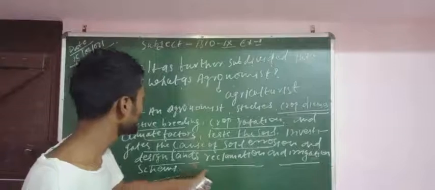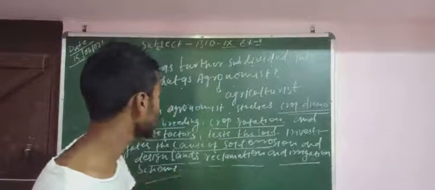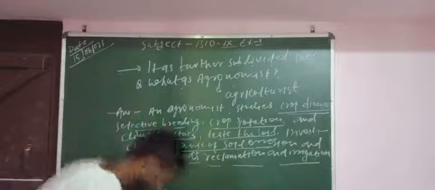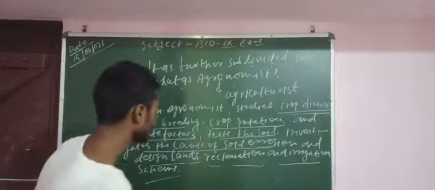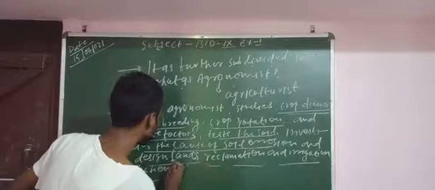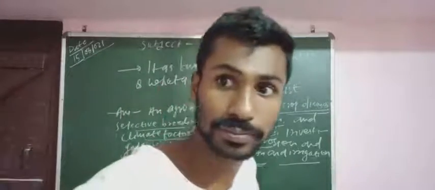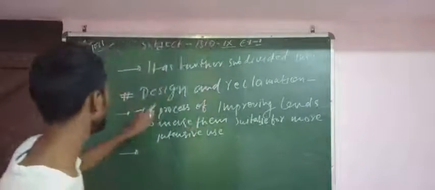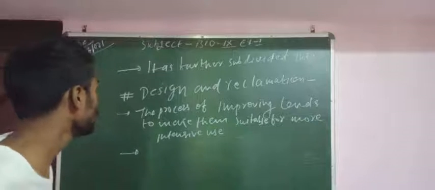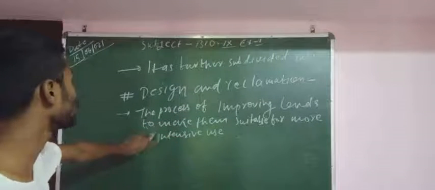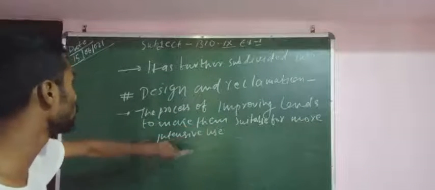And design lands, reclamation and irrigation. Irrigation के लिए land को डिजाइन करेगा. Reclamation, it's land reclamation. It's a new word. I can explain it so we can understand the meaning of design and reclamation. It is the process of improving lands to make them suitable for more intensive use.